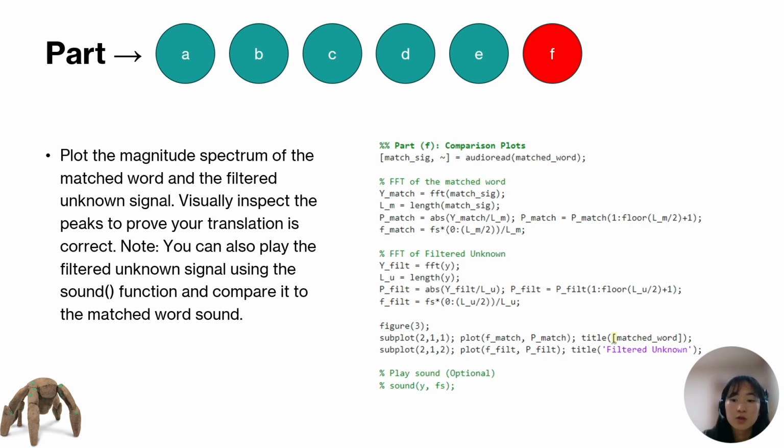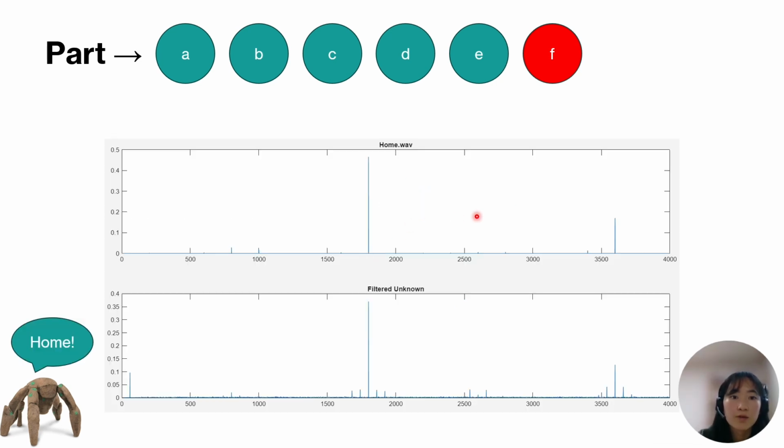And then once we plot it, we should have the home, which is the matched audio file, and the filtered unknown sample here. And we can see that the peaks are relatively the same, although the filtered unknown has some noise. It looks like it is identical to home. And that's what Rocky says, home. That is the end of the presentation here.